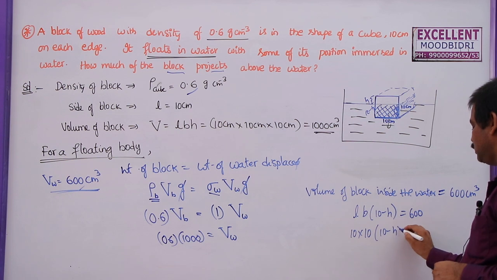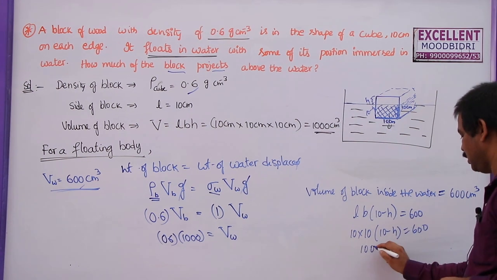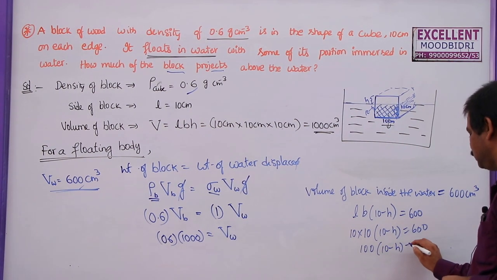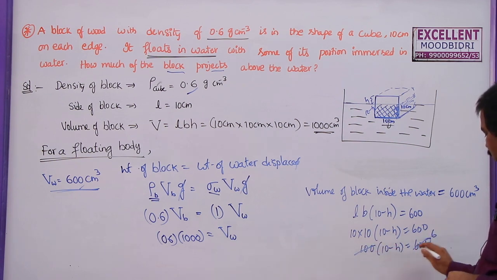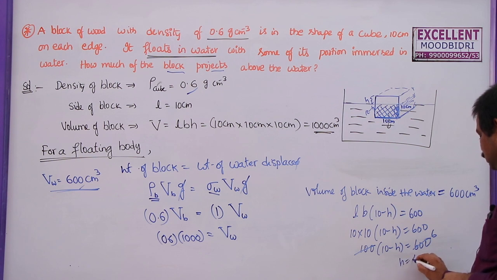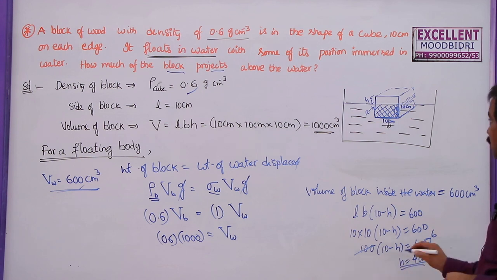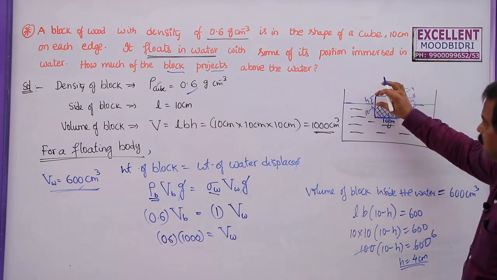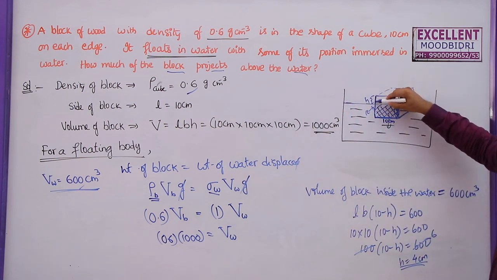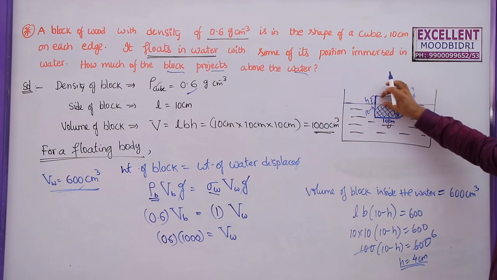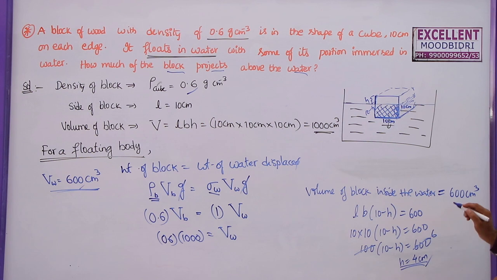So 100 into 10 minus h is equal to 600. 100 ones are 100, and 100 sixes are 600. 10 minus h is equal to 6. So h is equal to 4 centimeters. So what is the portion of that block just above the water surface? This is equal to 4 centimeters, only this portion. So the height of the block above the water level will be 4 centimeters.